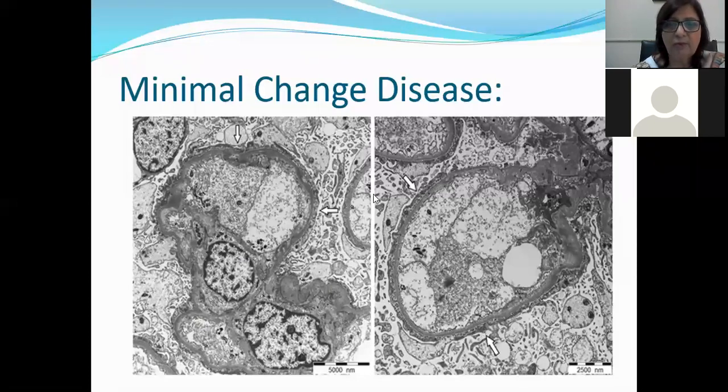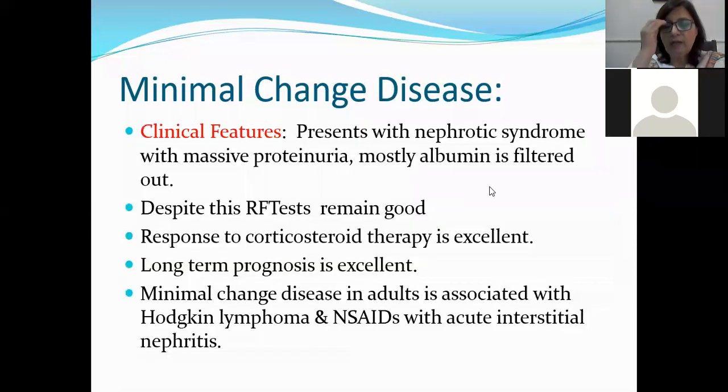This is another arrow, okay? So in minimal change disease, you are only going to see loss of foot processes under the electron microscope, while under the light microscope, the glomeruli appear normal. The clinical picture is that the patient presents with nephrotic syndrome with massive proteinuria, mostly albumin filtered out. Despite all the proteinuria, the renal function tests remain normal. Response to corticosteroid therapy is excellent.